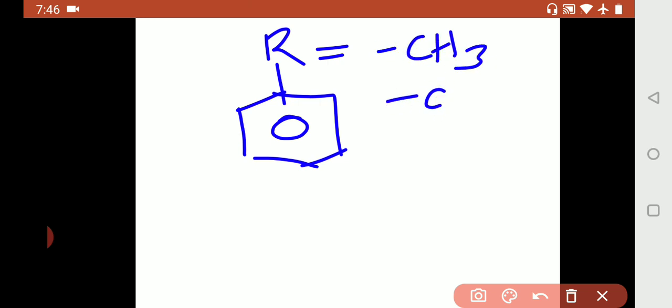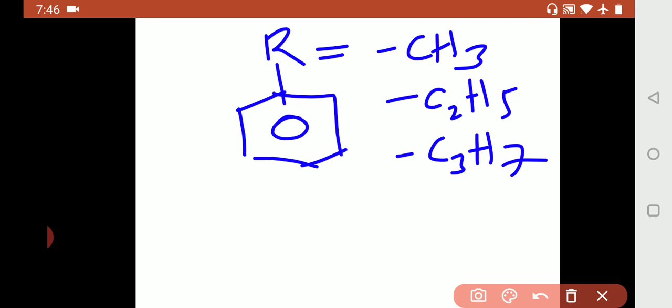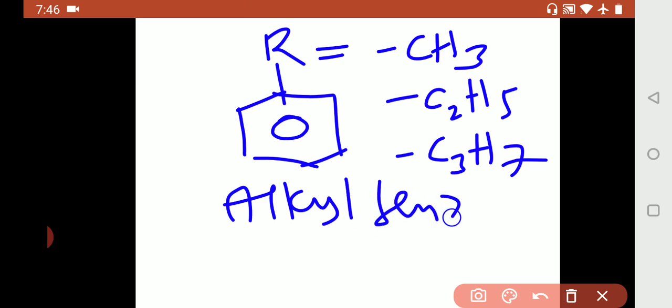Alkyl benzene is nothing but, benzene is this one, the benzene ring. If the benzene ring is associated with an alkyl group, that is alkyl benzene, where R can be methyl CH3, ethyl C2H5, and propyl C3H7, any one like this, isopropyl like this. So this is called alkyl benzene.